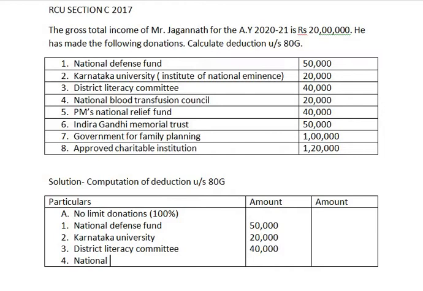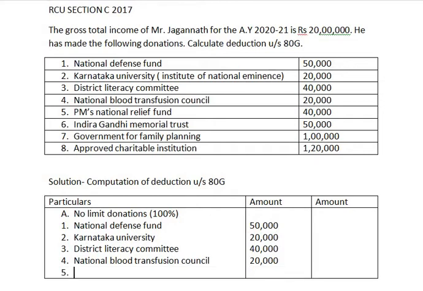He has donated to National Blood Transfusion Council, and the amount donated is rupees 20,000. And the last point under no limit 100% donation is Prime Minister's National Relief Fund, and in Prime Minister's National Relief Fund he has donated 40,000.